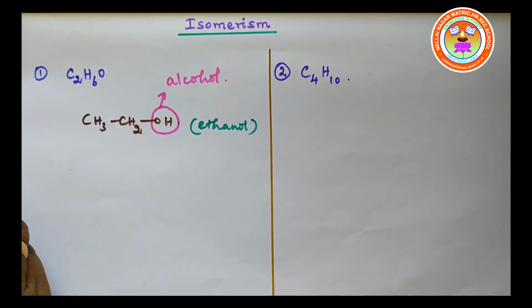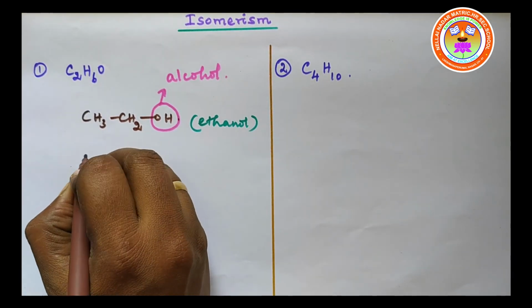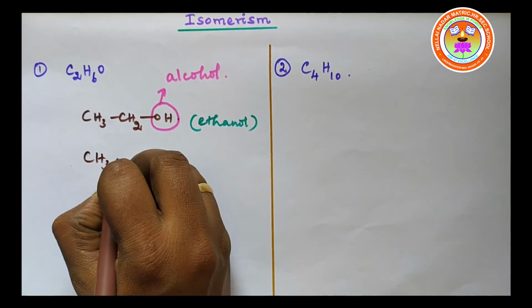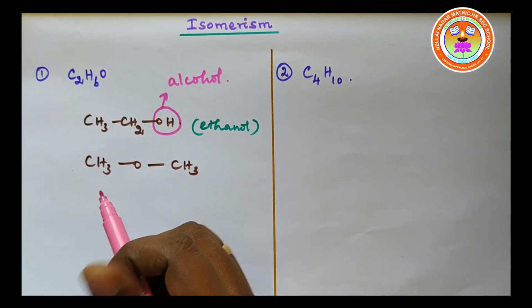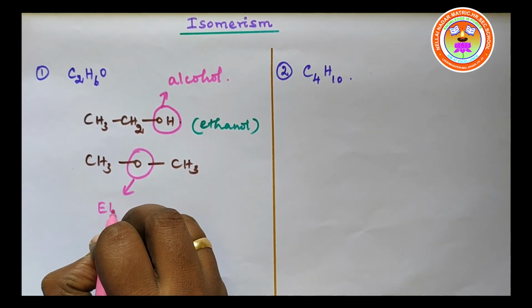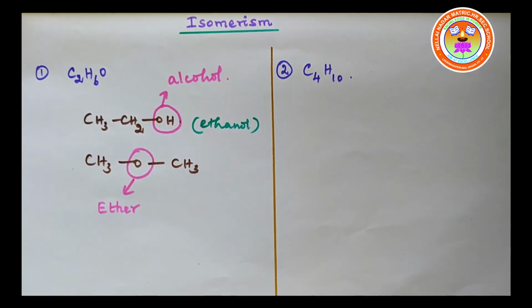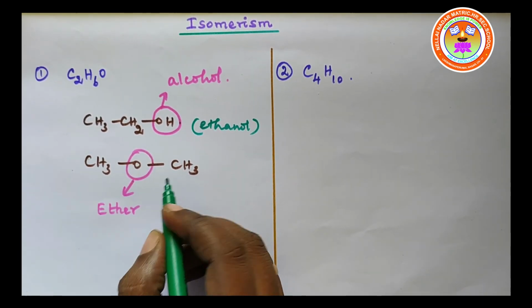Another compound having the same molecular formula, C2H6O, is CH3OCH3. Here the functional group is O. This is an ether, and the IUPAC name of this compound is methoxymethane.